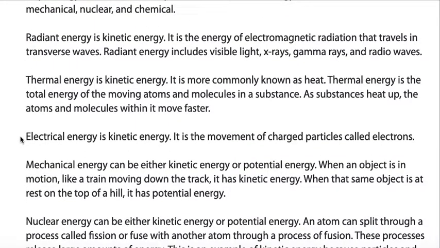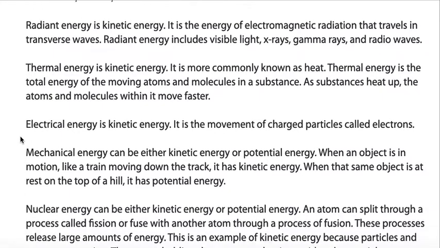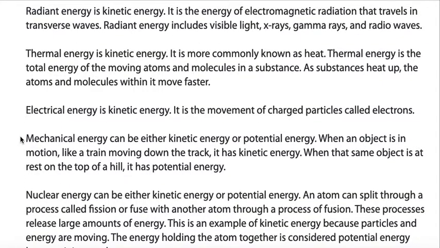Electrical energy is kinetic energy. It's the movement of charged particles called electrons. Mechanical energy can either be kinetic energy or potential energy. When an object is in motion, like a train moving down the track, it has kinetic energy. When that same object is at rest on the top of a hill, it has potential energy.